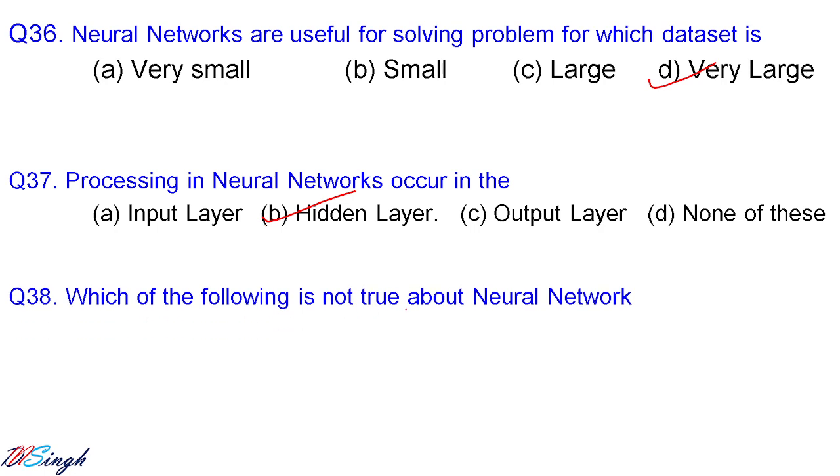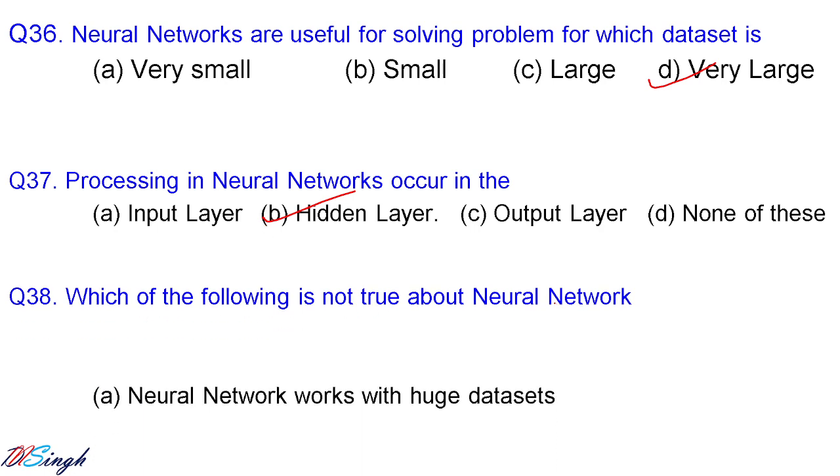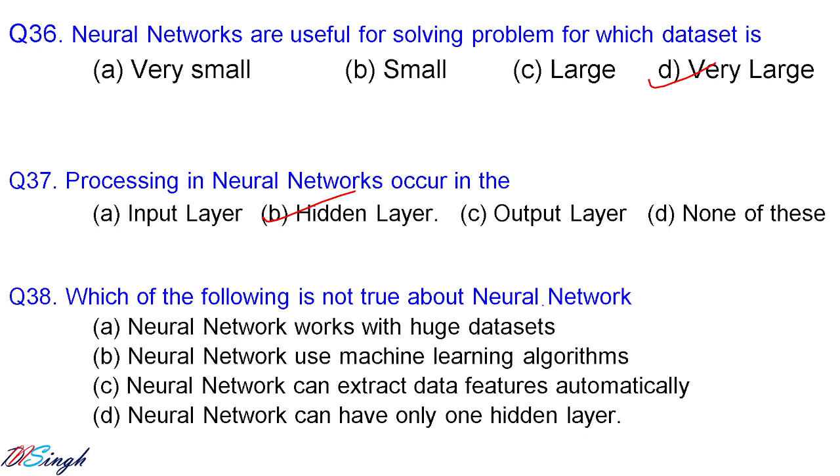Which of the following is not true about neural networks? There are four statements. Neural networks work with huge data sets. Yes. Neural networks use machine learning algorithms. Fine, this is also correct. Neural networks can extract data features automatically. That is also correct. Neural networks can have only one hidden layer. This is wrong. Since we are looking for the one that is not true, this is the correct answer.